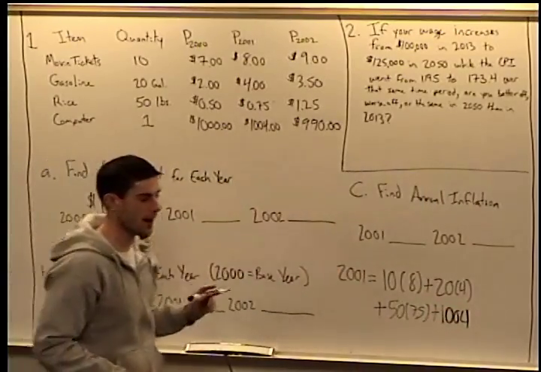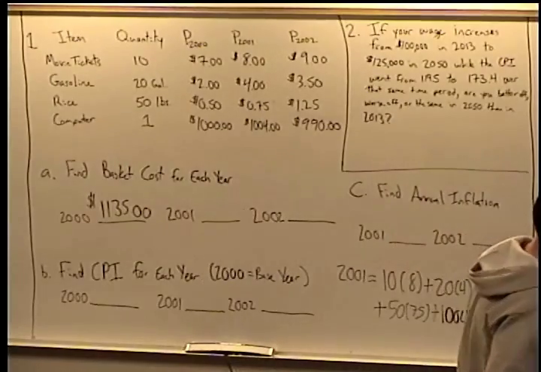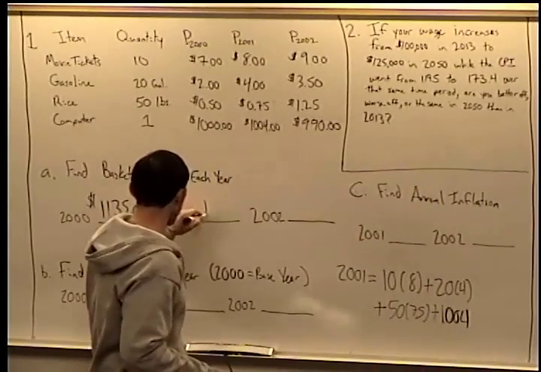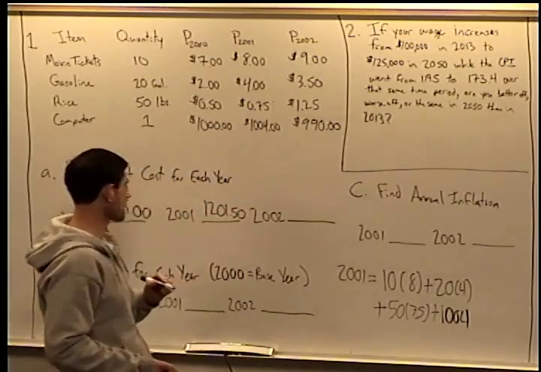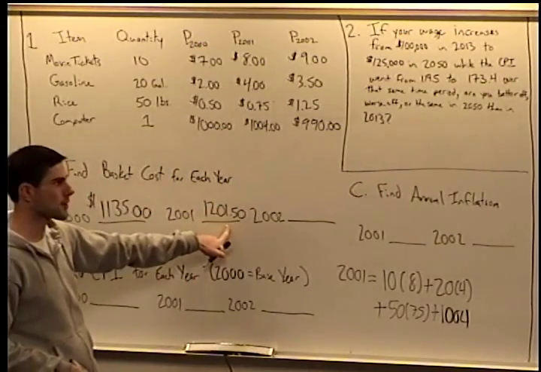Multiply that up, add it together, and you should come up with $1,201.50. So 1201.50.